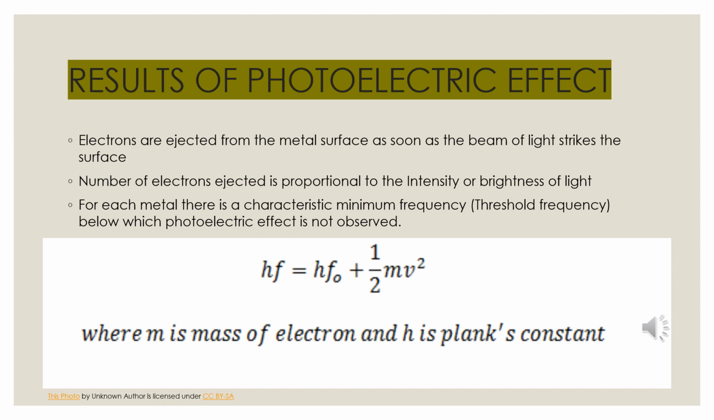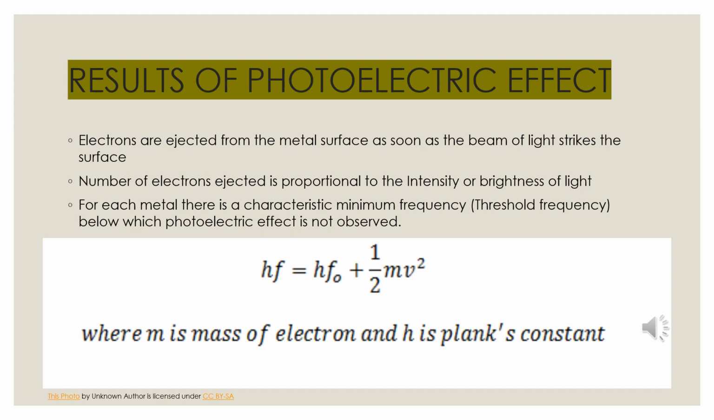Results of photoelectric effect. The electrons are ejected from the metal surface as soon as the beam of light strikes the surface. There is no time lag between the striking of the light beam and the ejection of electrons from the metal surface. So, the ejection of electrons is very spontaneous. Next, the number of electrons ejected is proportional to the intensity or brightness of light. And for each metal, there is a characteristic minimum frequency, called the threshold frequency, below which the photoelectric effect is not observed.